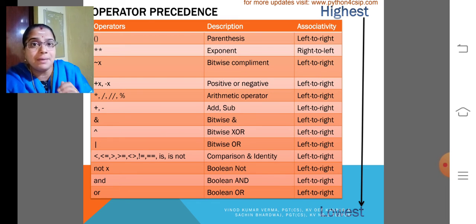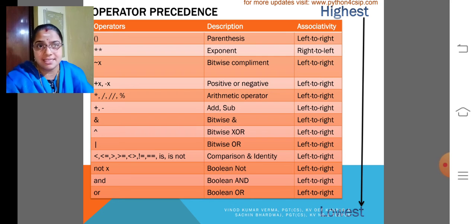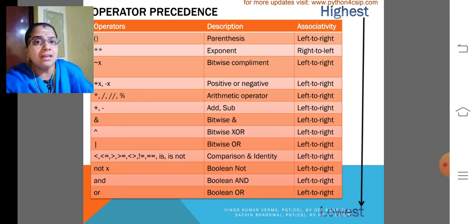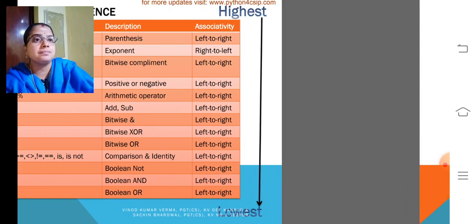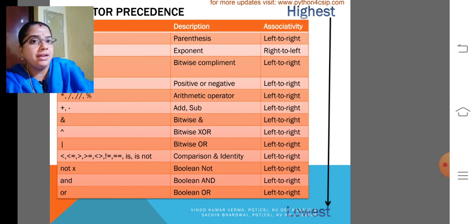The lowest priority is for logical operators like and, or. So my dear children, please study the order of precedence. Otherwise you will make mistakes while you are evaluating expressions. Look at the arrow symbol, highest to lowest. The topmost operator has the higher priority and the bottommost operator gets the lowest priority.